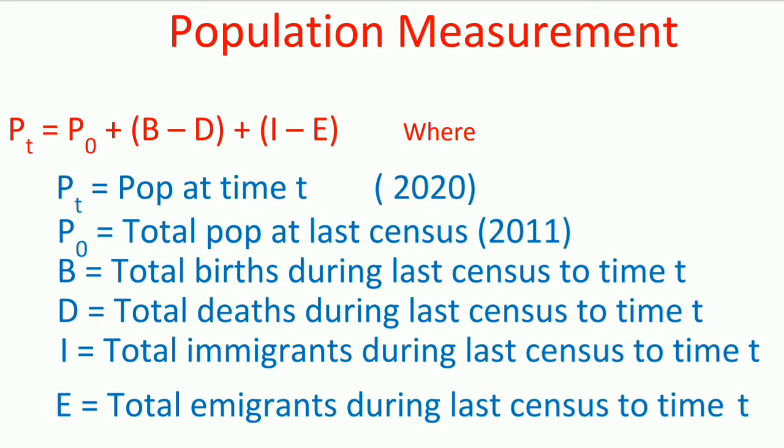T is nothing but August 2020. So immigrants means, friends, those who are leaving the village, and emigrants means those who are coming to that particular village. So take that difference so that we can get the population in August 2020.